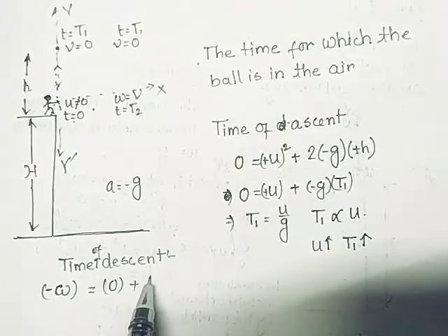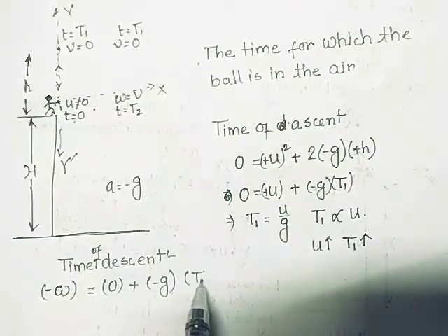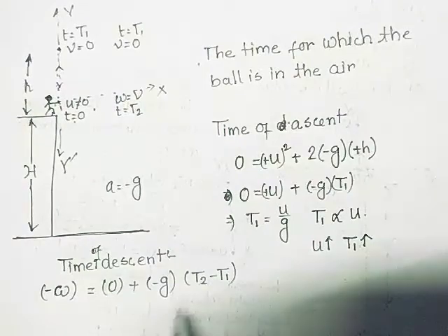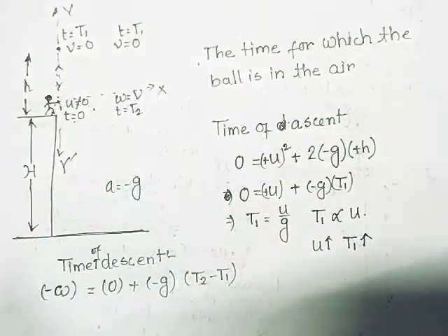After that, acceleration is minus g, and the time taken by it is t2 minus t1, because t1 is the time of reaching there, and when it is again received, it is t2 there.